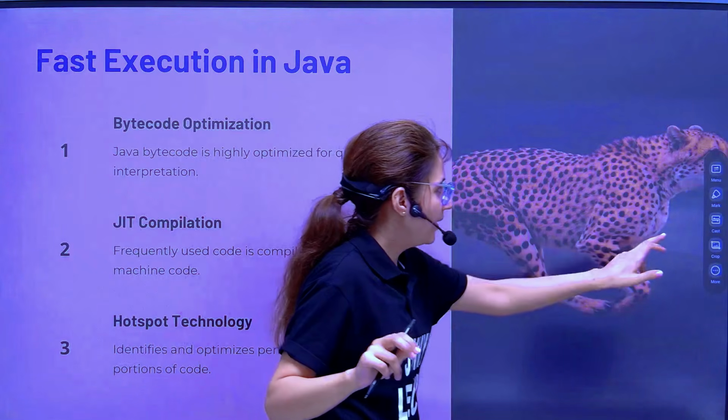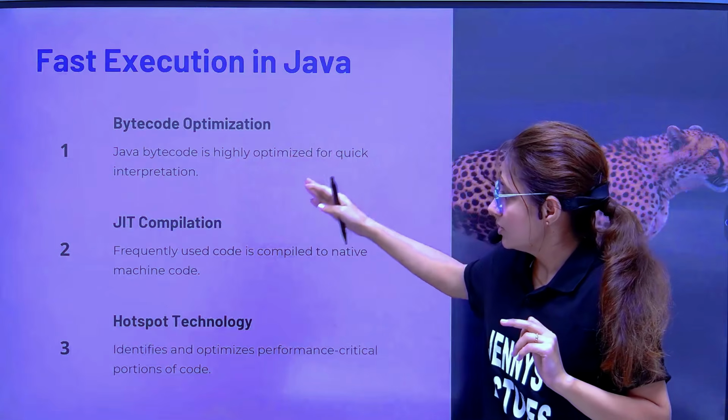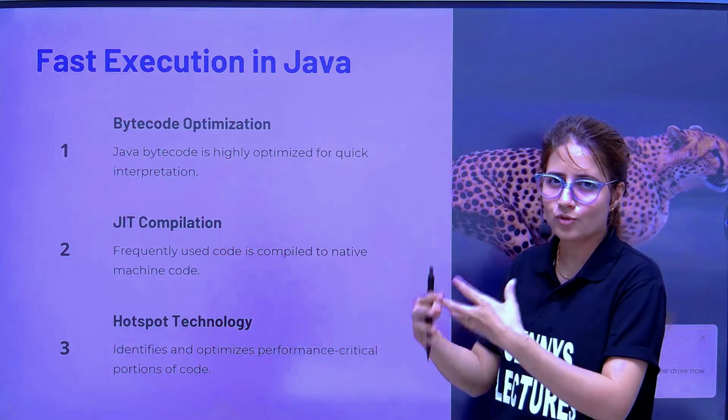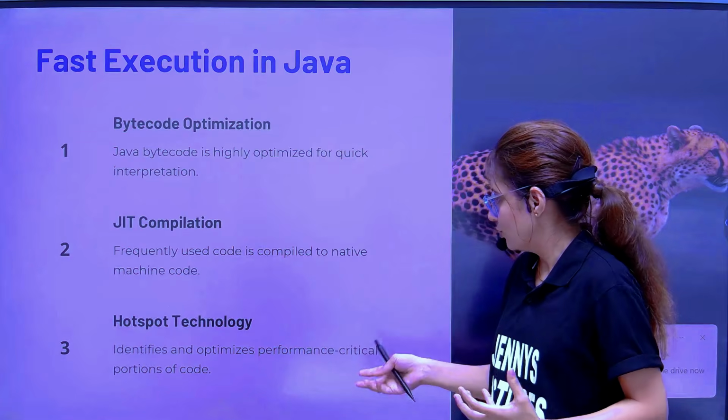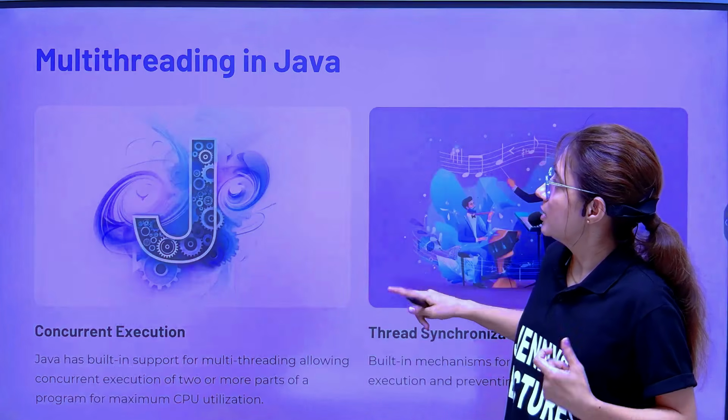So this is the main thing we have discussed, all these things here. Bytecode optimization, what is JIT compilation, and what is hotspot technology. I have told you how hotspots are identified and converted into machine code. Okay. Next is multi-threading in Java.